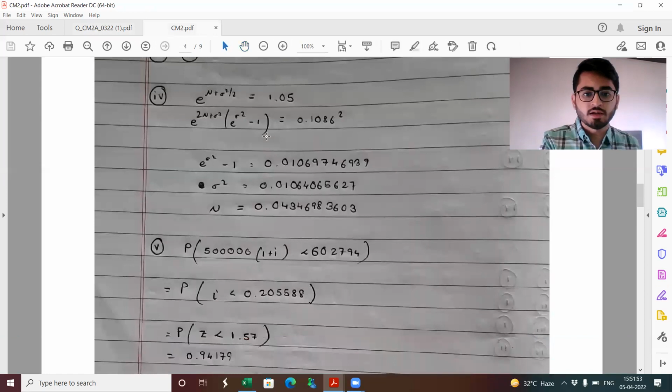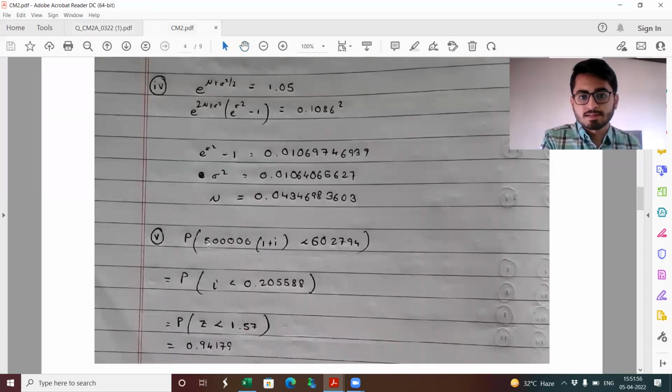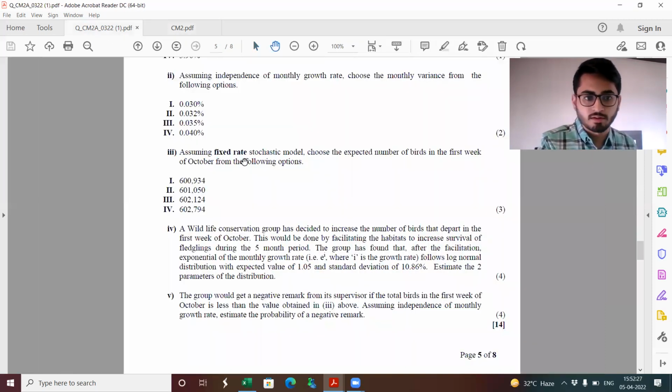So the equation becomes that, again, this is incorrect, which I realized over here, because I just need to recheck this, it just came to my mind. This should be 5 lakh into 1 plus i to the power 5 ideally, because it's a 5-year growth. So this needs to be seen as to how this will be calculated. This is apparently lognormal because these are the parameters. If I'm not wrong, these are the parameters for a single year. Yes, these are the parameters for a single year. So part 5 is something incorrect. The solution for same would be uploaded later.